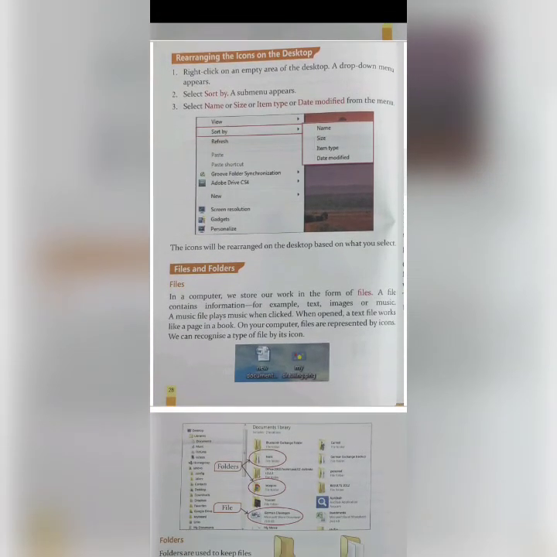Select name or size or item type or date modified from the menu. If you want to change the icons name wise, you can click on name, or if you want it size wise, you can click on size, like vice versa. The icons will be rearranged on the desktop based on what you select.